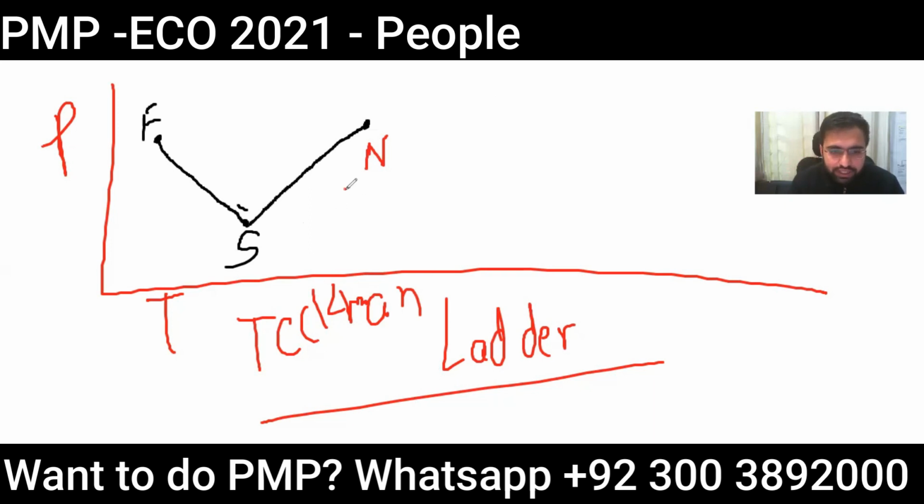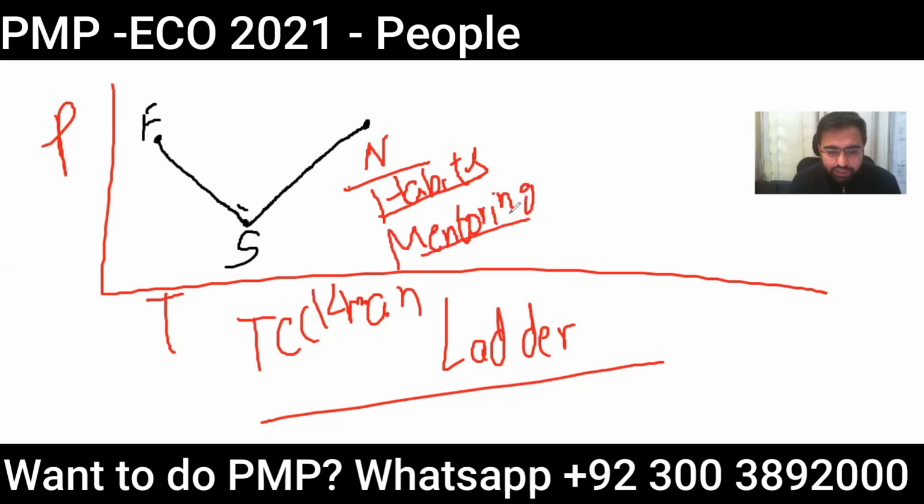Here we start understanding the habits, how people are working. Maybe we still don't like the way they do it, but we start accepting, we start understanding that their way of doing the work can actually work for the project. So this is called the norming stage. Here the project manager is mentoring, he's mentoring people, he's supporting and listening to them.